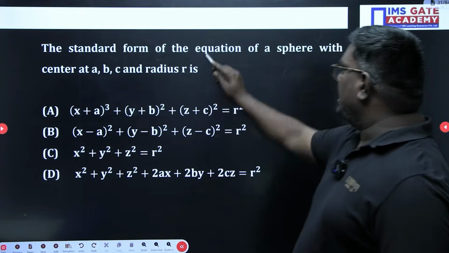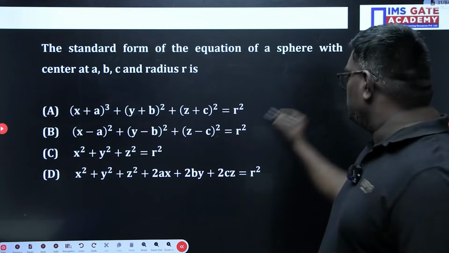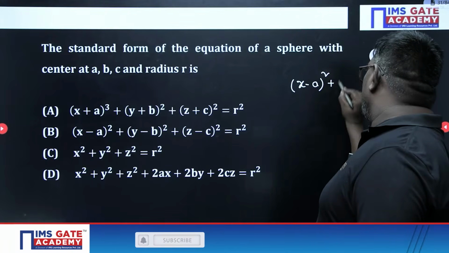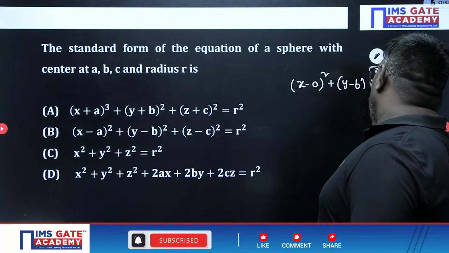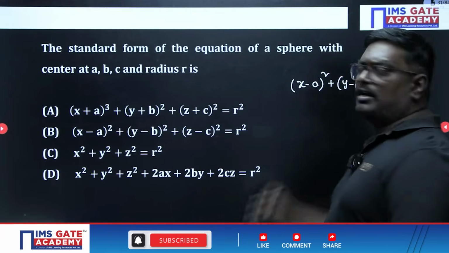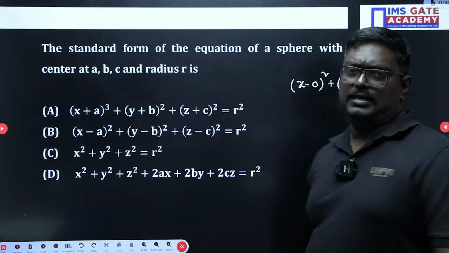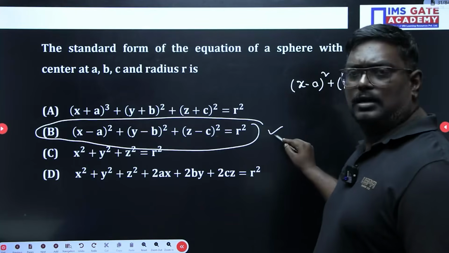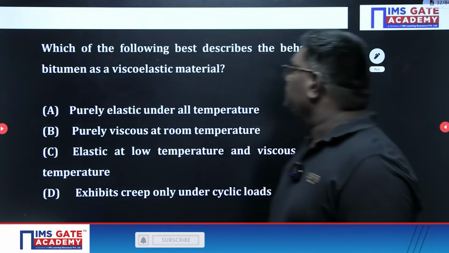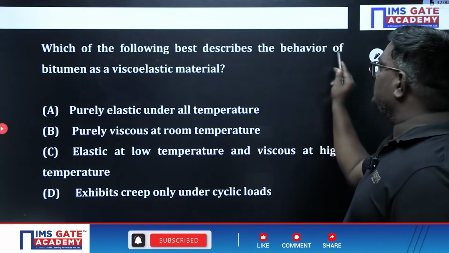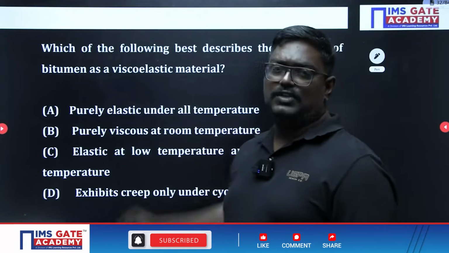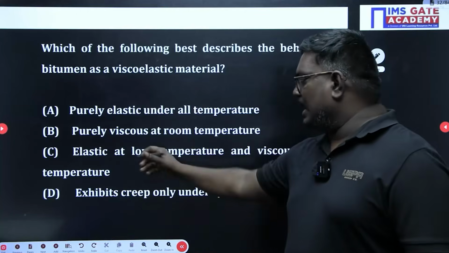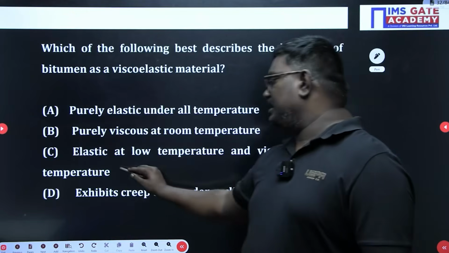Now, the standard form of the equation for a sphere. For a circle, the standard equation is x minus a square plus y minus b square is equal to r square. But it is a three-dimensional case, so three-dimensional means option B is the right answer. Now, which of the following best describes the behavior of bitumen as a viscoelastic material? Here this is the right option, sir: elastic at low temperature and viscous at high temperature.